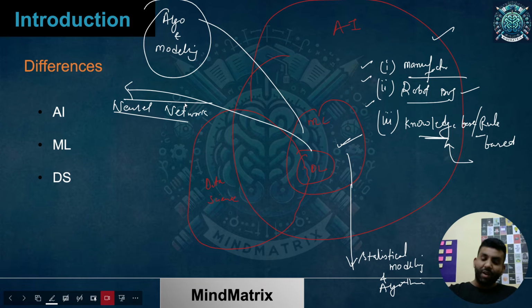If I talk about data science, it is more related to data than to modeling and creating algorithms.